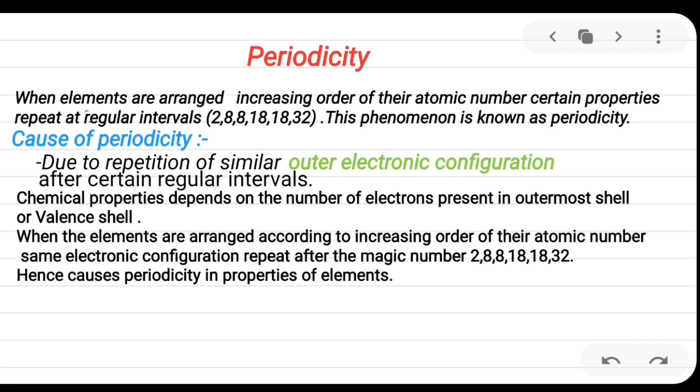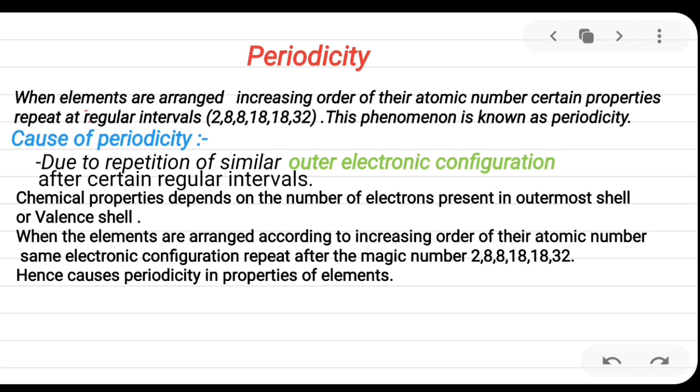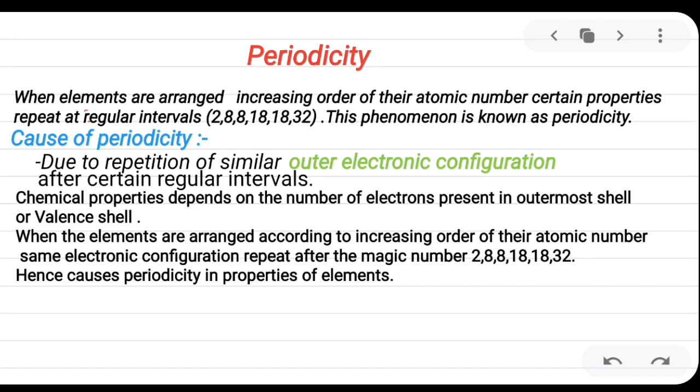Periodicity is defined as a phenomenon in which, when the elements are arranged in increasing order of their atomic number, certain properties repeat at regular intervals. What is that regular interval? The properties repeat when we arrange the elements in increasing order of their atomic number, and the properties repeat at 2, 8, 8, 18, 18 and 32.